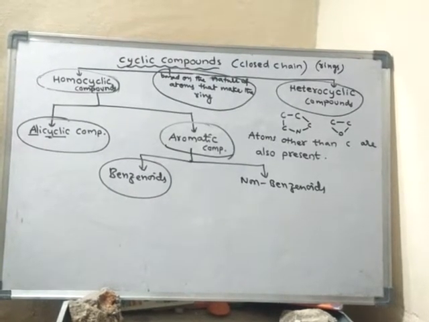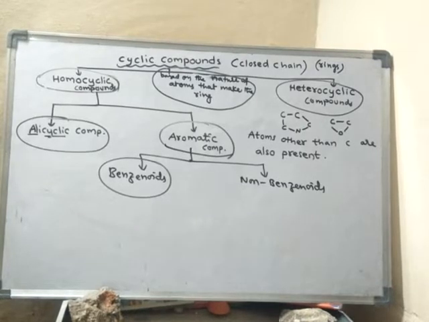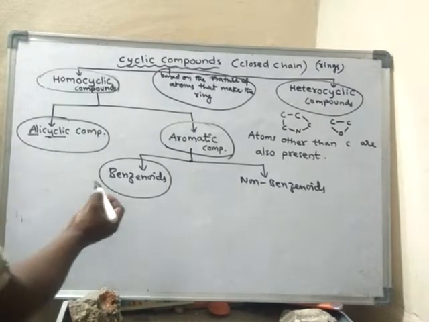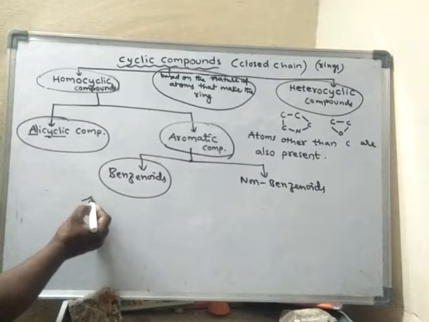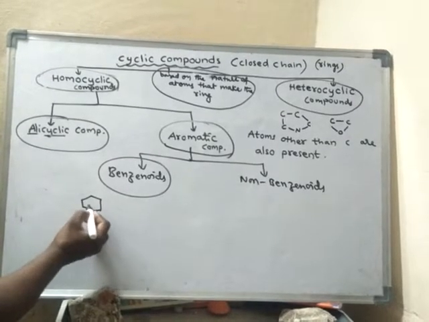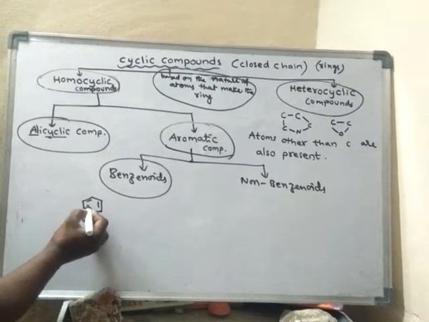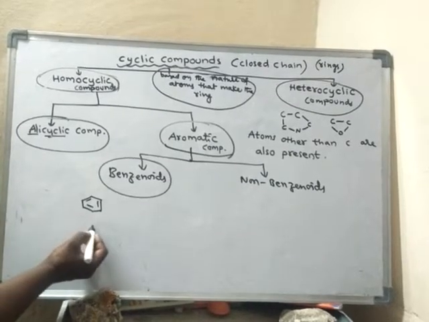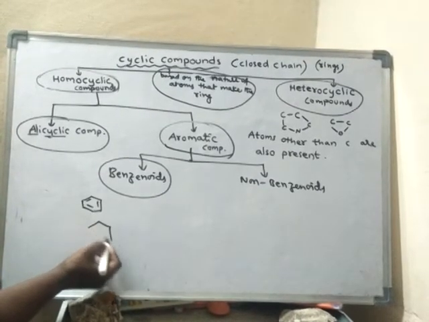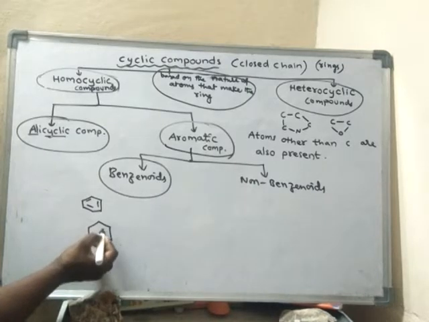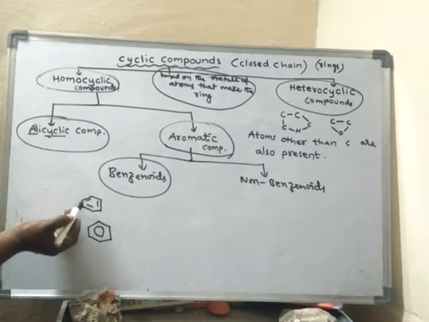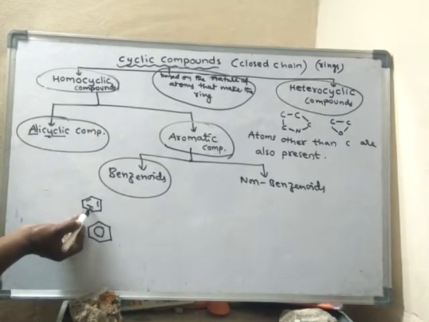Benzenoids contain benzene rings. We have seen benzene is a benzenoid. So generally, instead of writing like this, I can write the structure like this also, because these double bonds will shift.